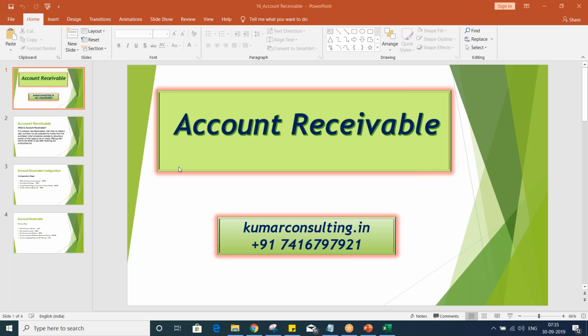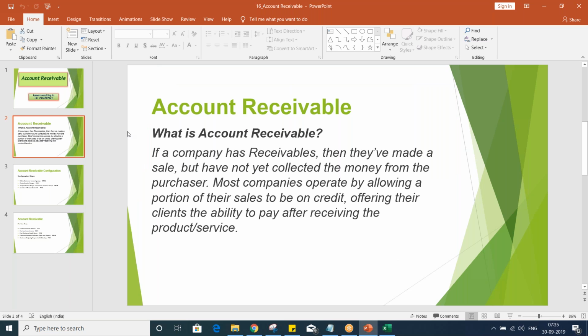So let's have a discussion, let me explain this account receivable, and we'll do the basic configurations, and then we'll proceed further with whatever other topics are there, one by one from the next session onwards. So now, if you talk about account receivable, the first question that will come to your mind is what is account receivable, and I guess most likely you guys will have some basic idea about it.